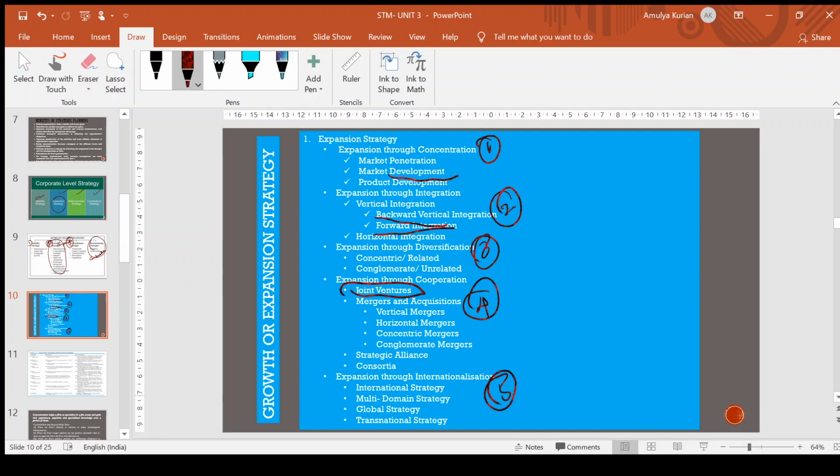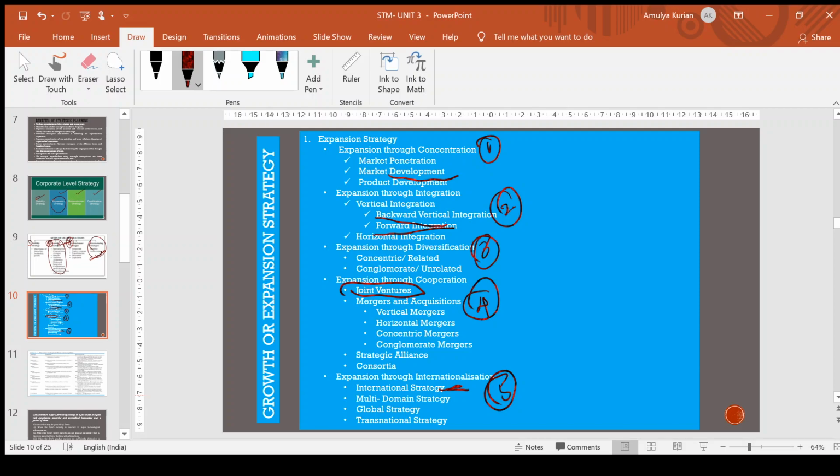The last one, expansion through internationalization. It is basically to enter into a new market or making your company an MNC, a multinational company. Okay, so the first one is international strategy. International strategy is nothing but entering a new market with your product where that product is not available. Example, IKEA starting up their firm in Hyderabad. Then the second one, multi-domestic strategy.